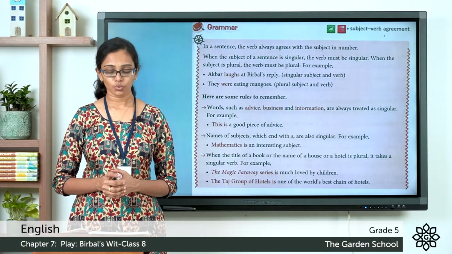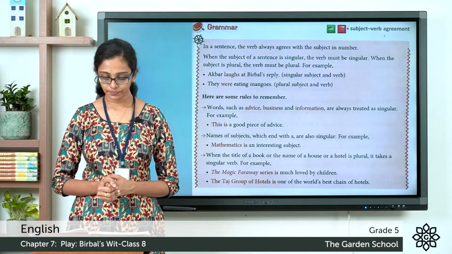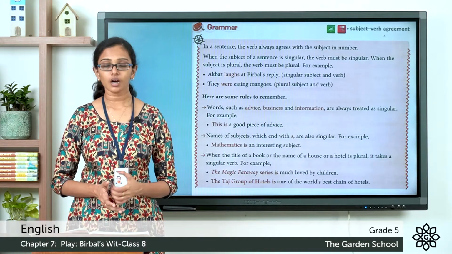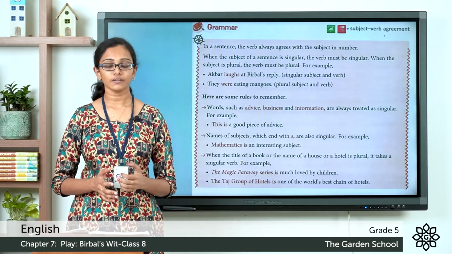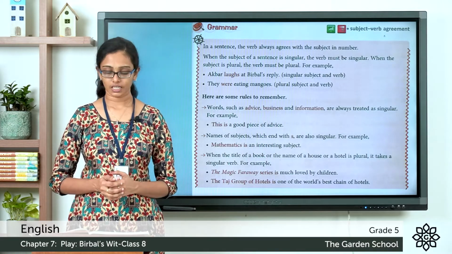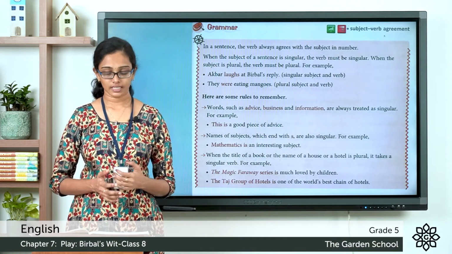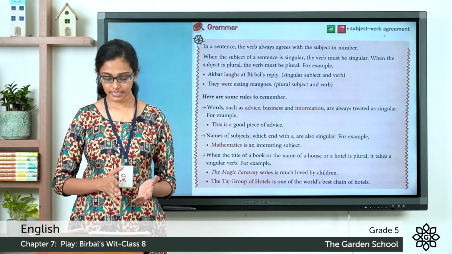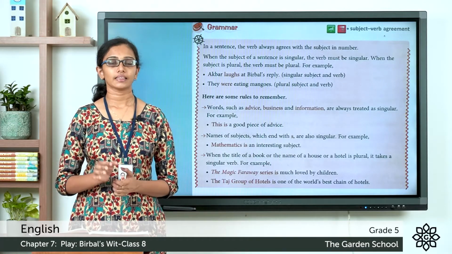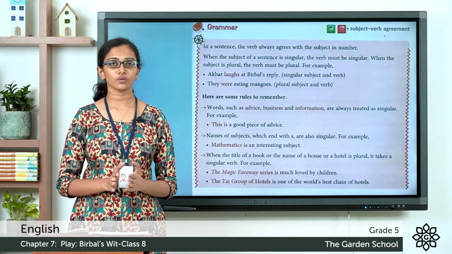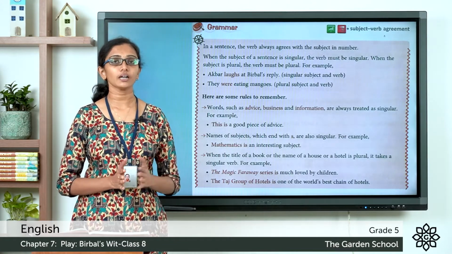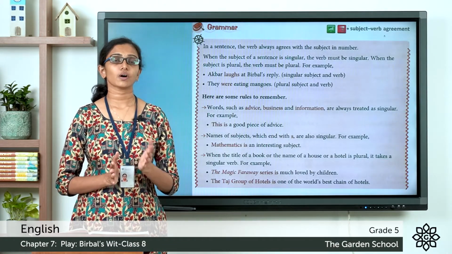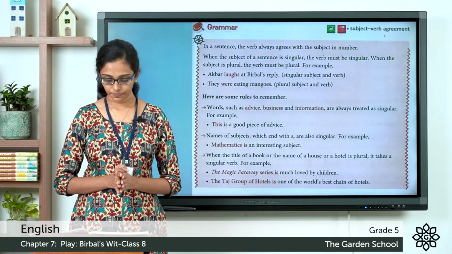Now, let's read some rules for subject-verb agreement. Here are some rules to remember. Words such as advice, business and information are always treated as singular. There is an example: This is a good piece of advice. The word advice is considered singular, so we are using this is instead of these are. It is also in singular form.